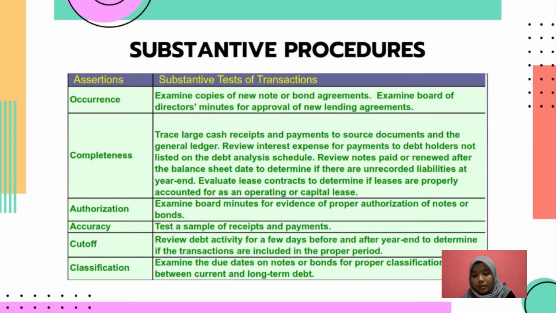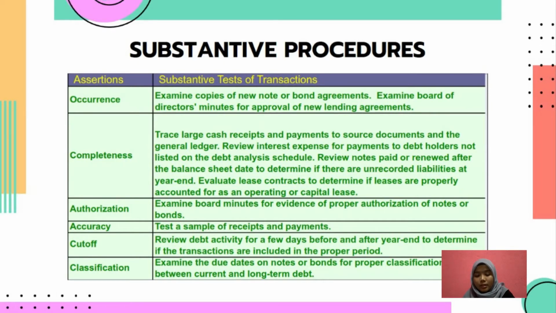Other than that, evaluate the lease contract to determine if the leases are properly accounted for as an operating lease or the capital lease.